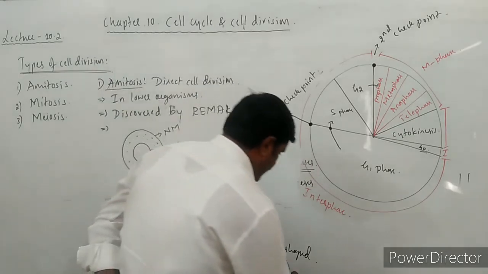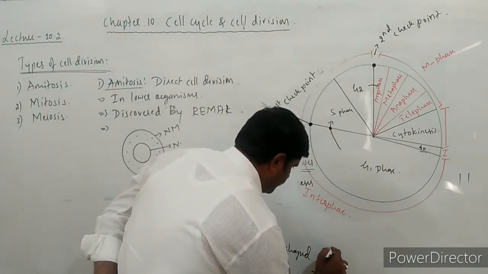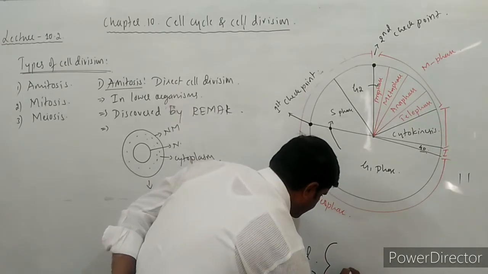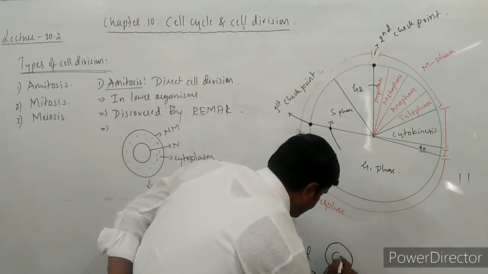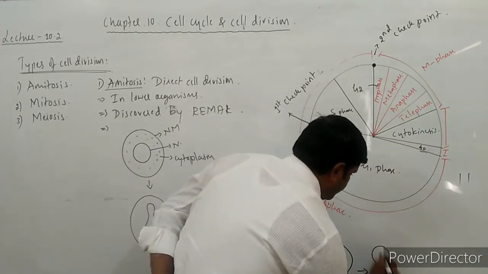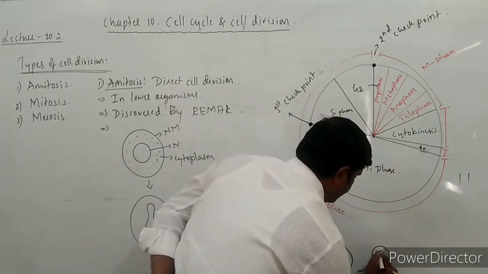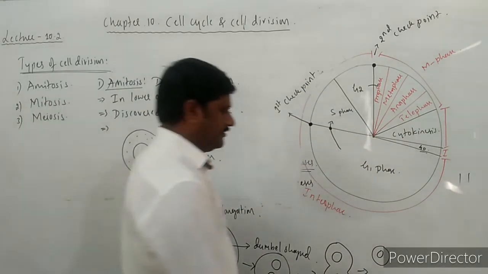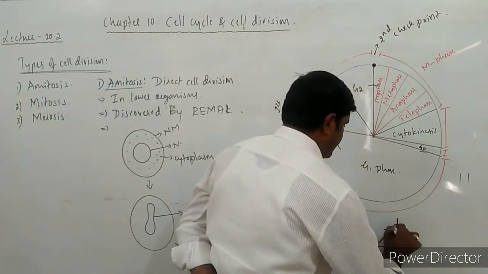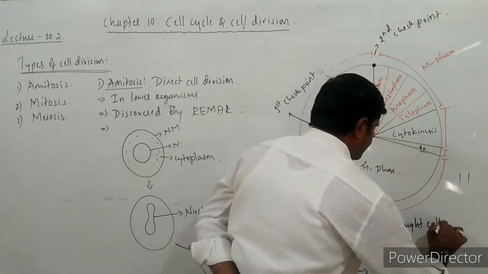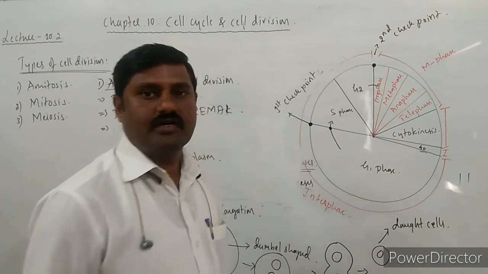Ultimately this leads to the formation of a constriction of the cell. It leads to the formation of two individual cells. These cells are called daughter cells.